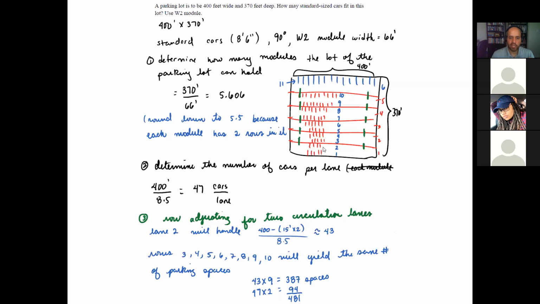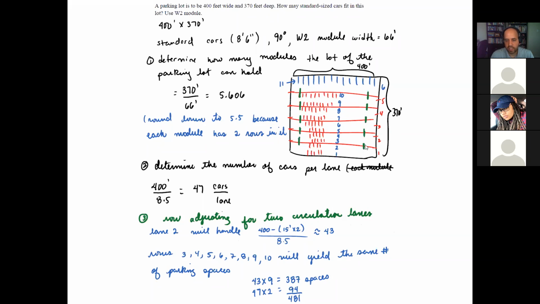So those lanes that are going to be affected by the circulation lanes are those that are in the middle. The ones on the side are not necessarily affected by the circulation lanes. The ones that are going to be affected are the ones here in the middle. So for example, 2, 3, 4, 5, 6, 7, 8, 9, and 10. Those rows are going to be affected by the circulation lanes.